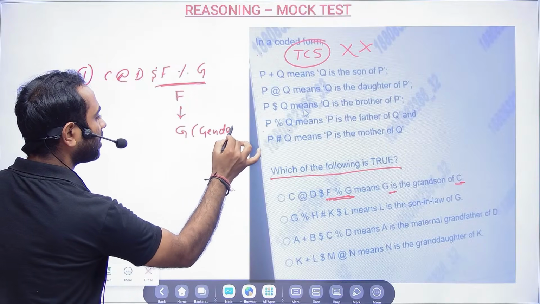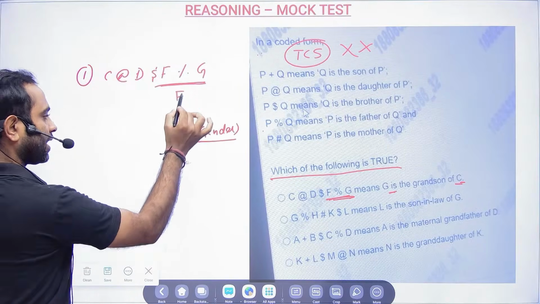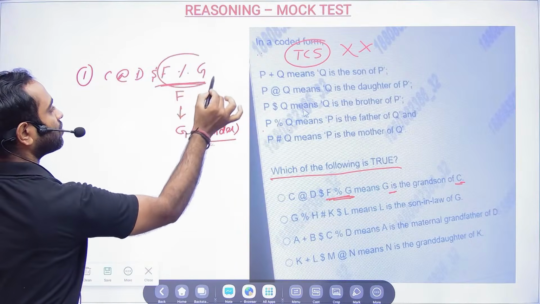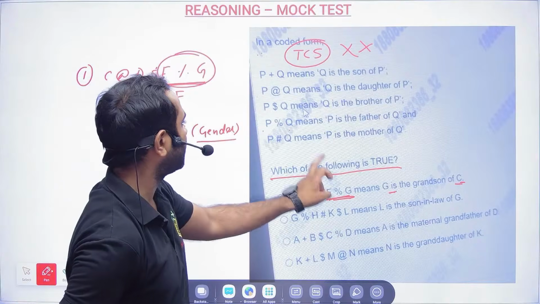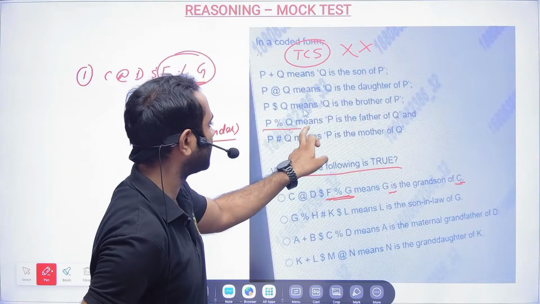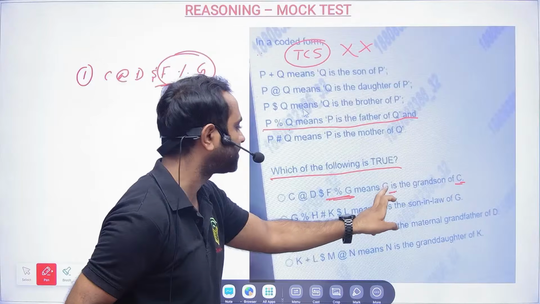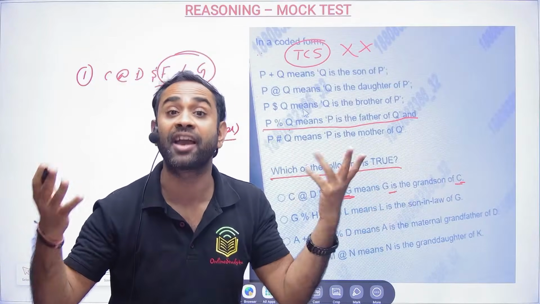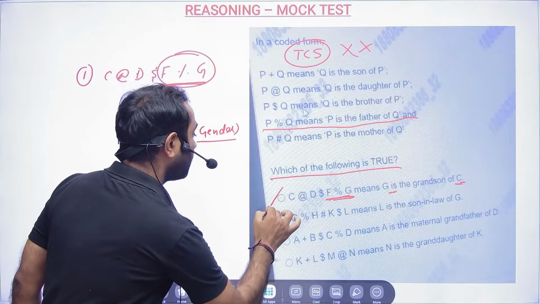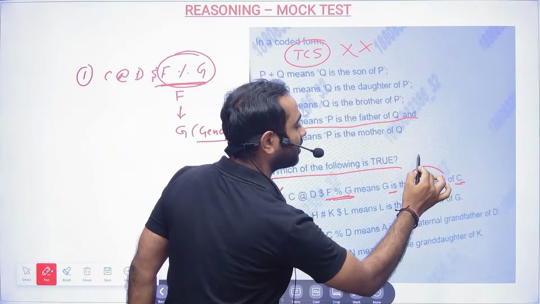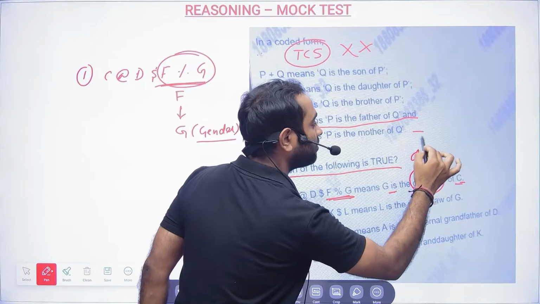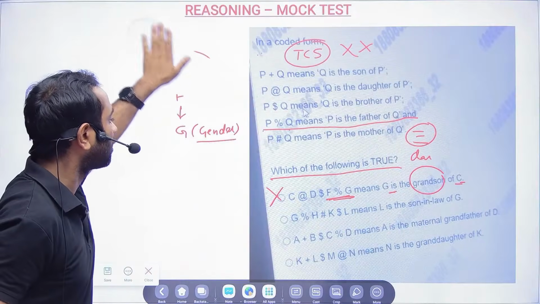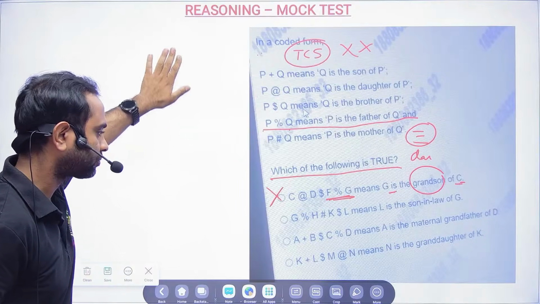They're saying G is the grandson, but G could be male or female, how will we know? So this option is wrong. I don't know if G is a grandson or a granddaughter. So my first option is gone. You remove the first option.